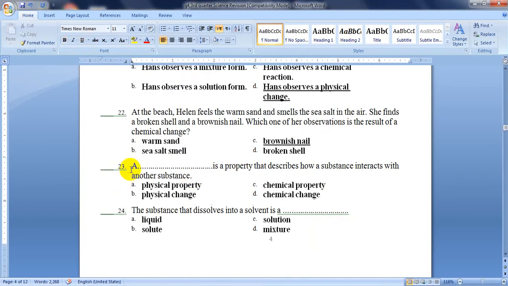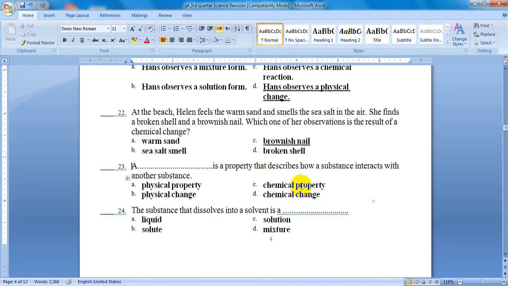A blank is a property that describes how a substance interacts with another substance. Two substances will interact together. Which property describes this? Is it a physical property, physical change, chemical property, chemical change? Of course, it's not a change, not a chemical change and not a physical change, because the question itself says a property.